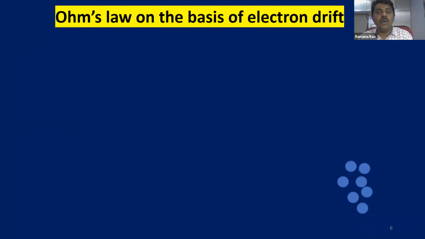Now, how Ohm's law can be defined or derived on the basis of electron drift. This is the microscopic view. First, we defined Ohm's law in the macroscopic view, that is V is proportional to I. Then in terms of current, electric field and current density. Now Ohm's law on the basis of electron drift. As you know, drift means what? A very slow velocity provided to electrons. You can see electrons on the slide. These are all the electrons.